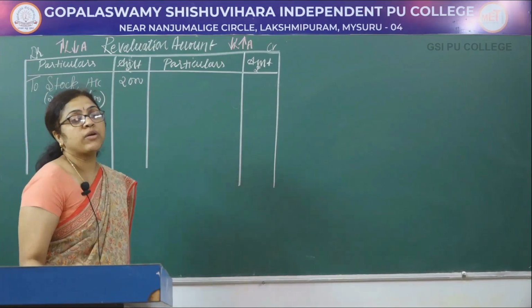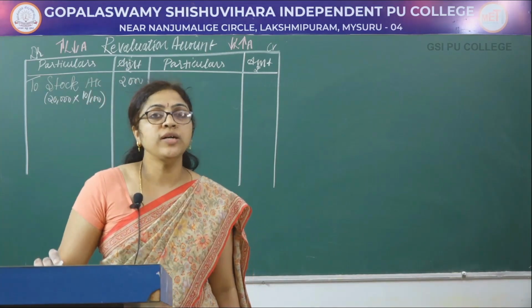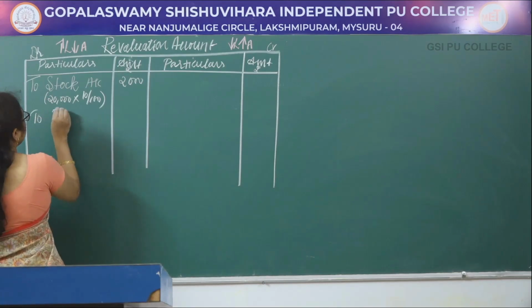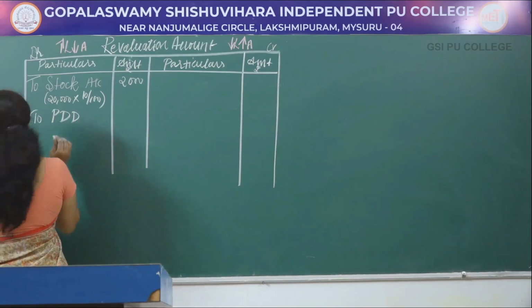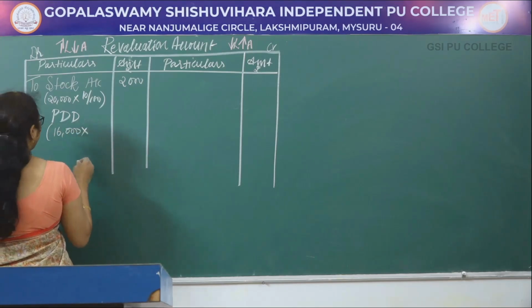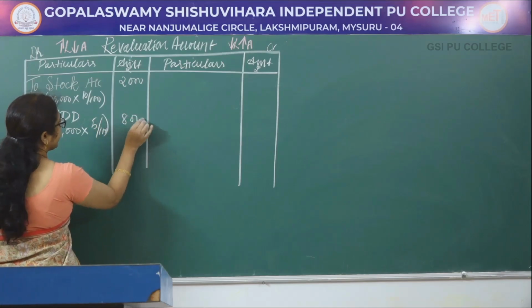Next, 5% provision for doubtful debts be created on sundry debtors. You should calculate the provision for doubtful debts on the total debtors. So it increases the liability to PDD. The actual value of the debtors given is 16,000 into 5% equals 800.